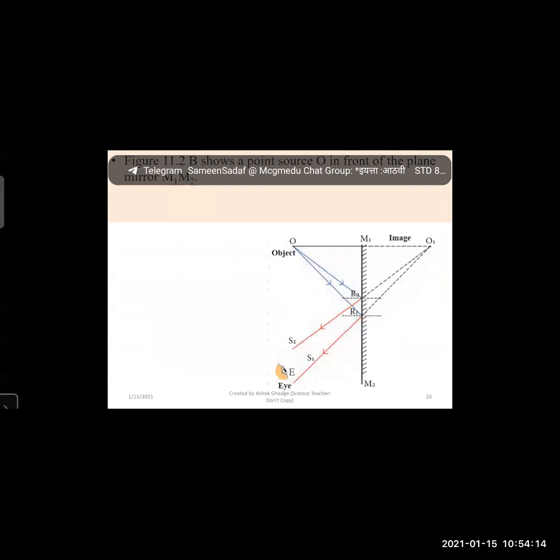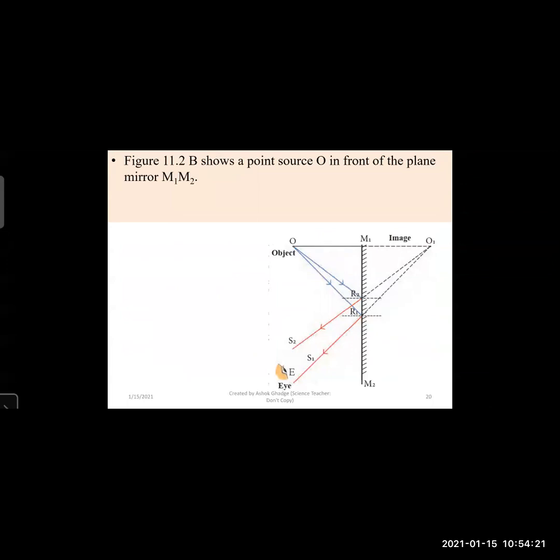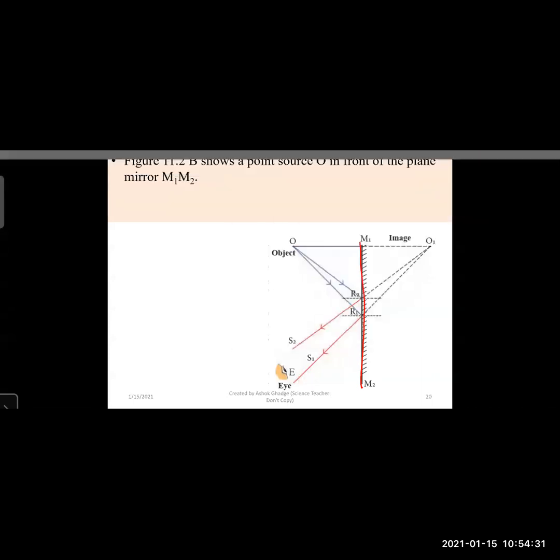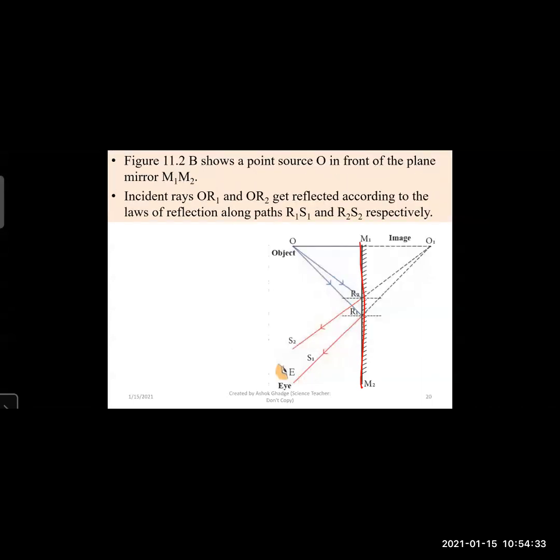For that, we will refer to figure number 11.2b. As shown in that figure, the point O is shown as the object, and the mirror is M1, M2. Now, incident rays OR1 and OR2 are reflected according to the laws of reflection along the paths R1S1 and R2S2 respectively.